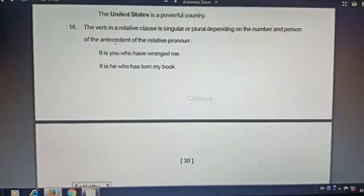Last one, the verb in a relative clause. It is you who have. Why is have used? Because the relative pronoun refers to you. You have, so who have? It is you who have wronged me. It is he, a singular noun. He has, so who has? So the verb in a relative clause is singular or plural depending upon the number and person.